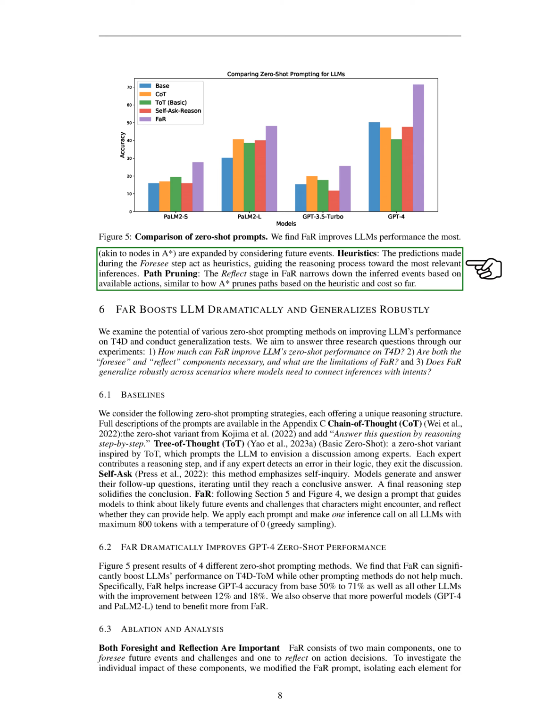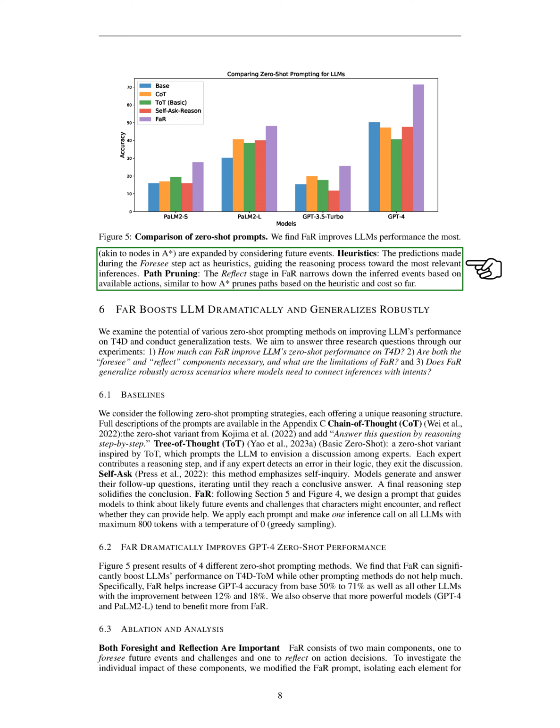Section: FaR dramatically improves GPT-4 zero-shot performance. Our research shows that the foresight and reflection (FaR) method significantly enhances the performance of language learning models (LLMs) like GPT-4 in zero-shot prompting tasks. We compared 4 different zero-shot prompting methods and found that FaR was the most effective. It increased GPT-4's accuracy from a base of 50% to 71%, and improved the performance of all other LLMs by between 12% and 18%. Interestingly, we noticed that more powerful models, such as GPT-4 and PaLM-2L, benefited more from FaR.